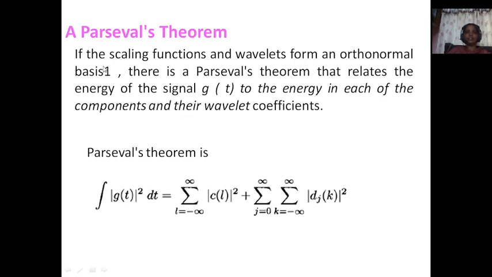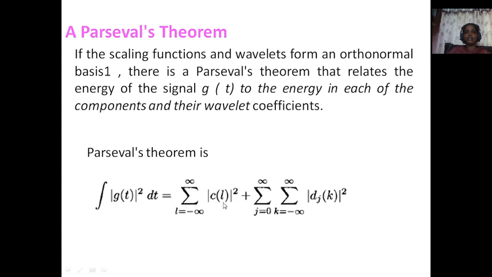domain. If the scaling functions and wavelet functions form an orthonormal basis, there is a Parseval theorem that relates the energy of the signal g of t to the energy in each of the components and their wavelet coefficients. That means it is relevant to the energy distribution in the wavelet domain.